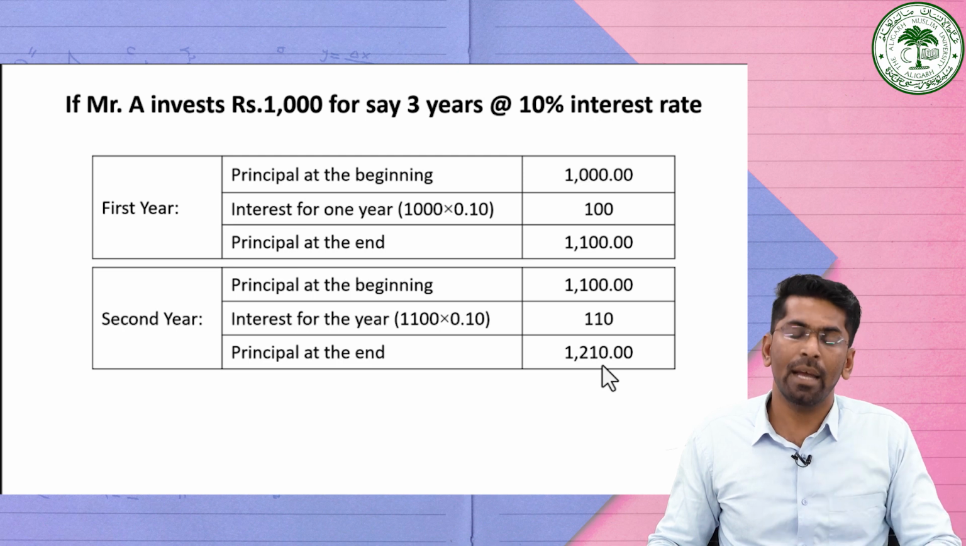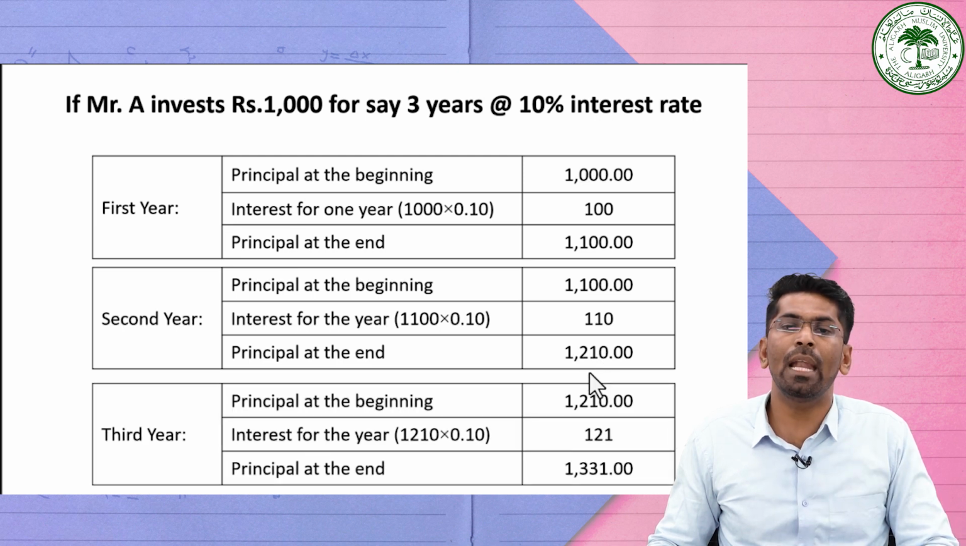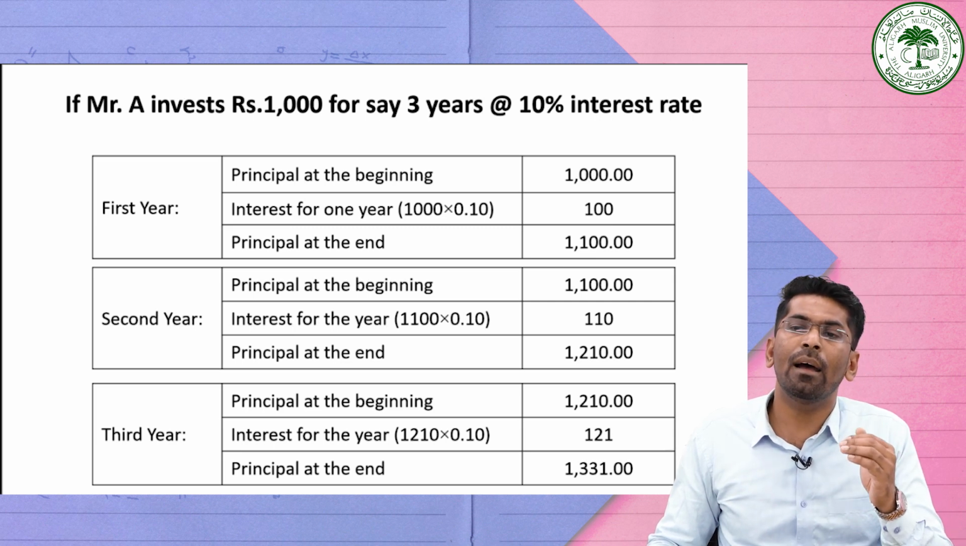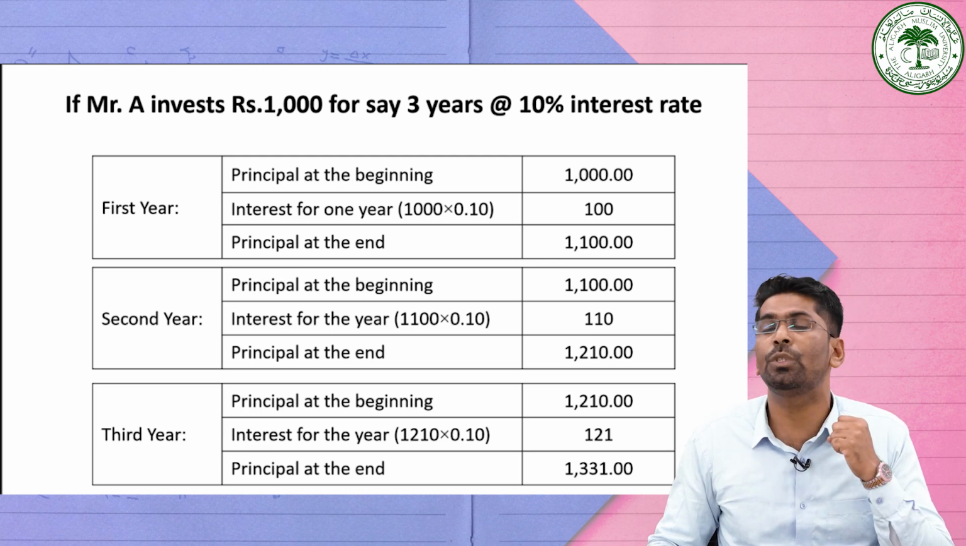Now in the third year, at the beginning itself, we are going to calculate the interest on the basis of 1210. So 1210 into the 10% rate of interest will become 121 rupees. So you are going to add this amount to the principal amount, so it will become 1331. See, this process of calculation is generally known as compounding, and the sum arrived at after compounding the initial amount is known as the future value.